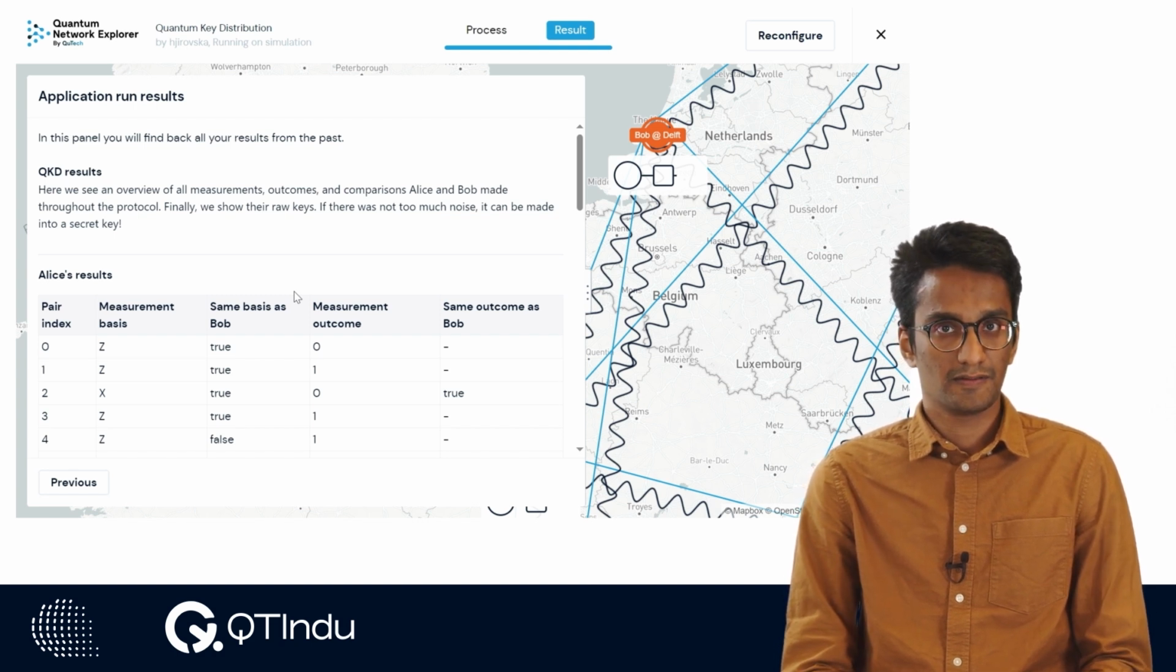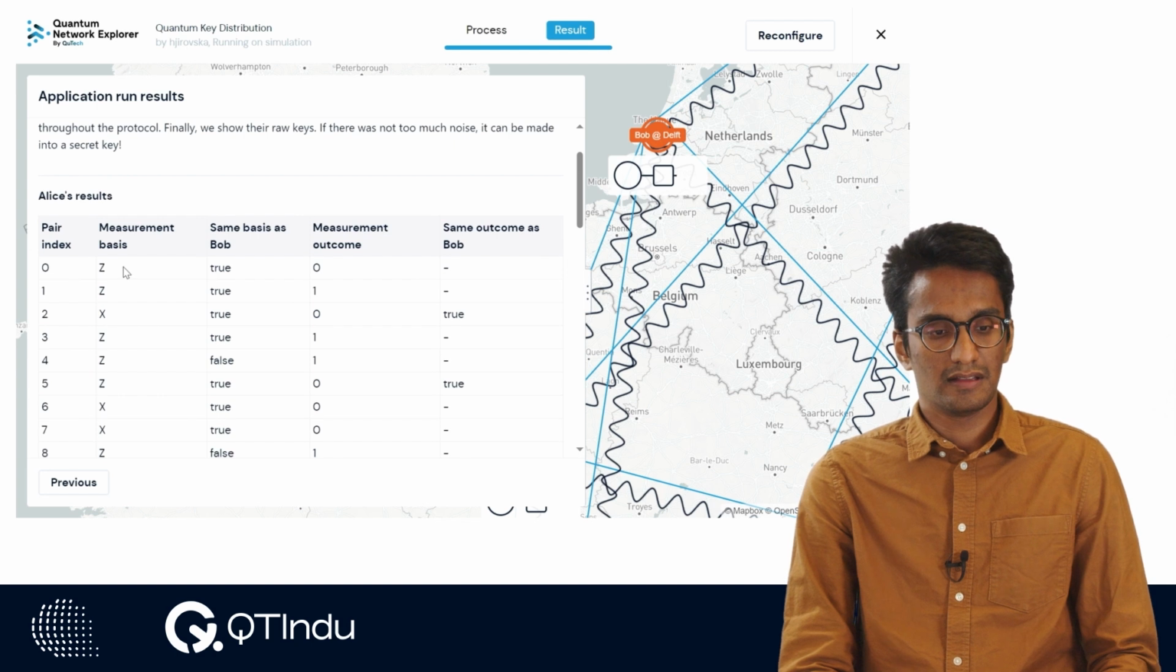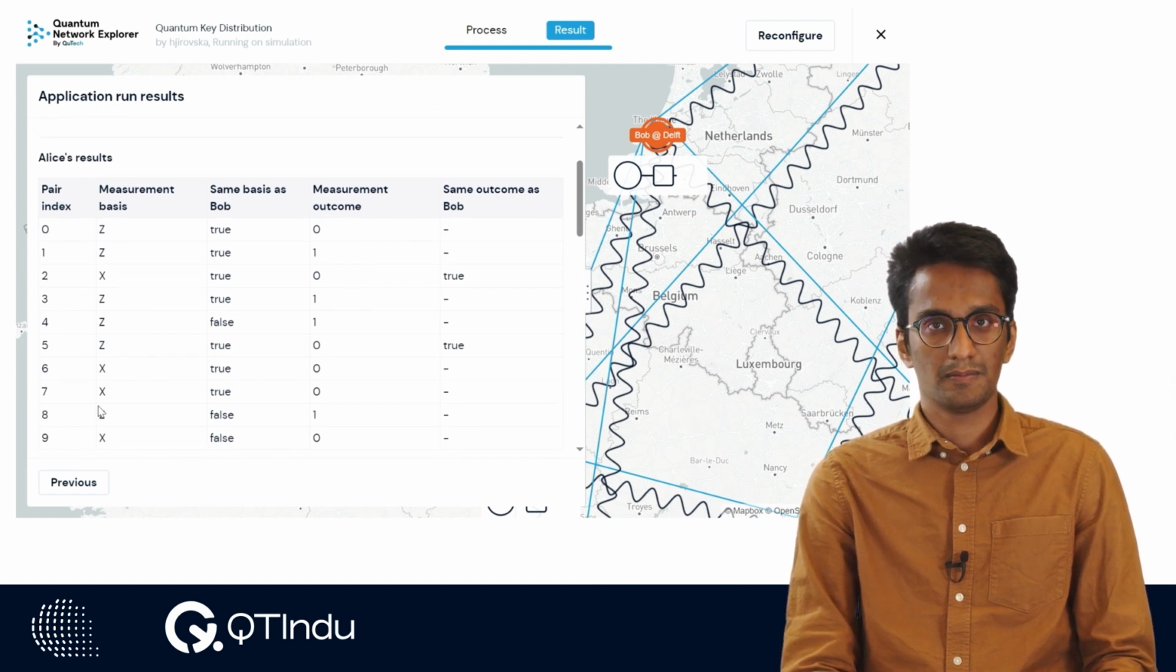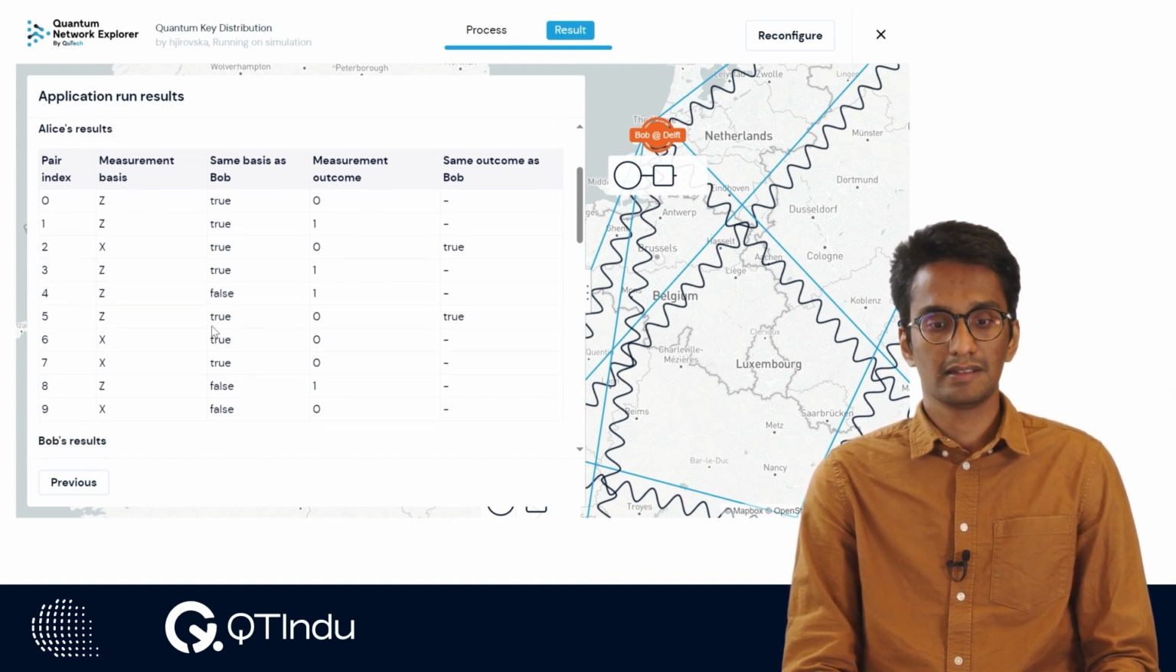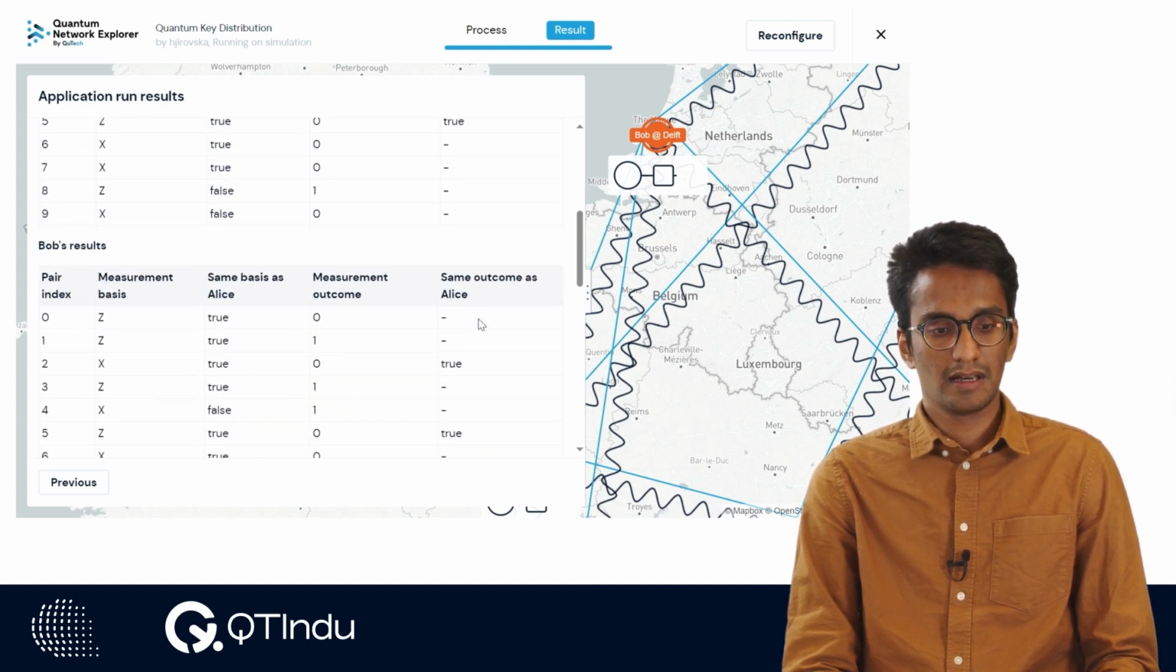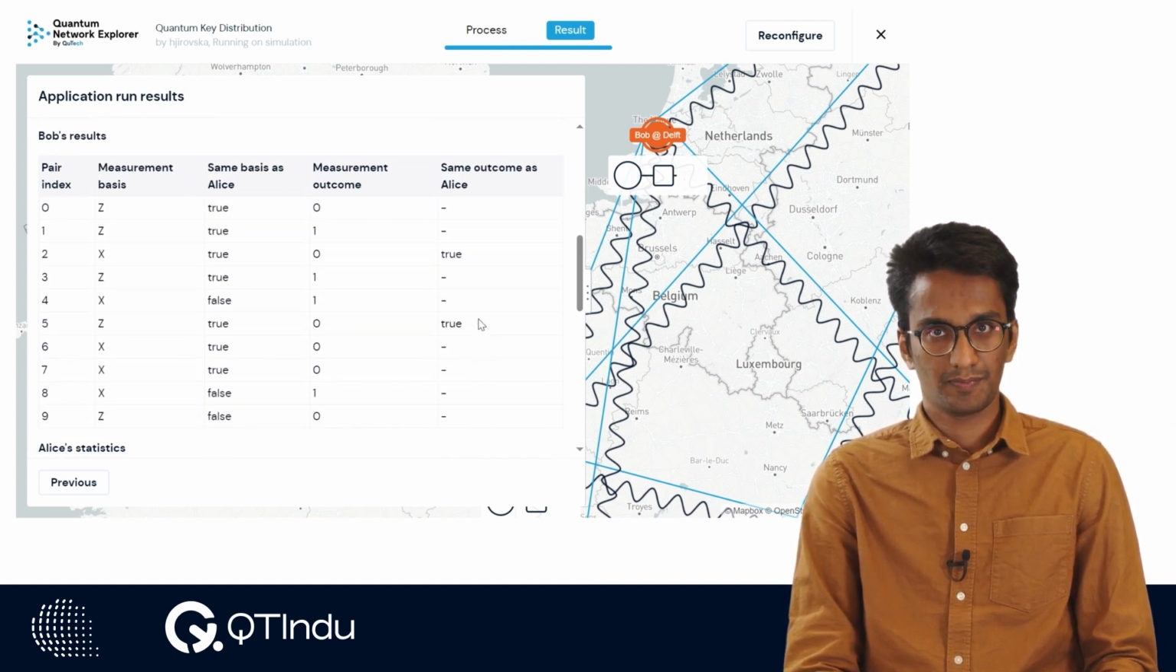From the presentations beforehand, you should have seen that Alice's results correspond to the whole number of EPR pairs that she has generated, along with the measurement basis that she chose. It also gives you metadata on whether the measurement basis that she chose was actually the same measurement basis that Bob had chosen. We will also store the measurement outcome for all the measurements we have done beforehand, and also see for the test cases whether or not they have got the same outcome as Bob. This is repeated in the case of Bob as well. So for brevity, I'm not going to explain the whole table again.